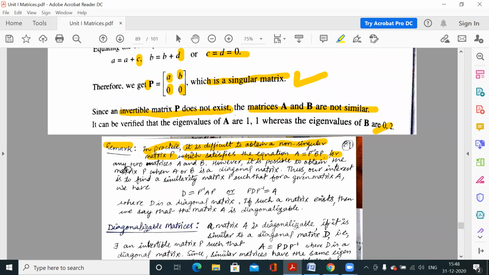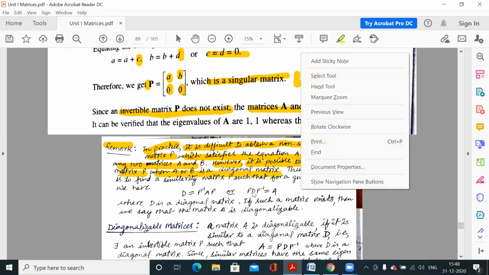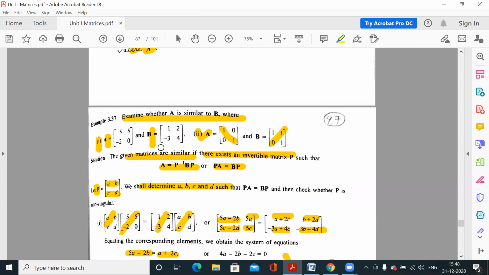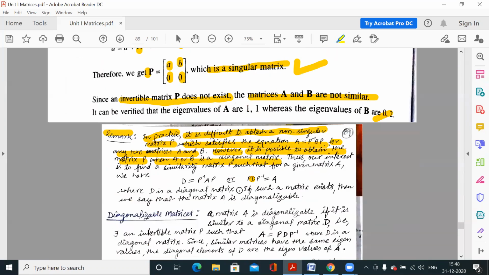For any two matrices A and B, however, it is possible to obtain the matrix P when A or B is a diagonal matrix. For a general 3 by 3 order matrix, finding P is very tough. But if either A or B is a diagonal matrix, then the process is easy.